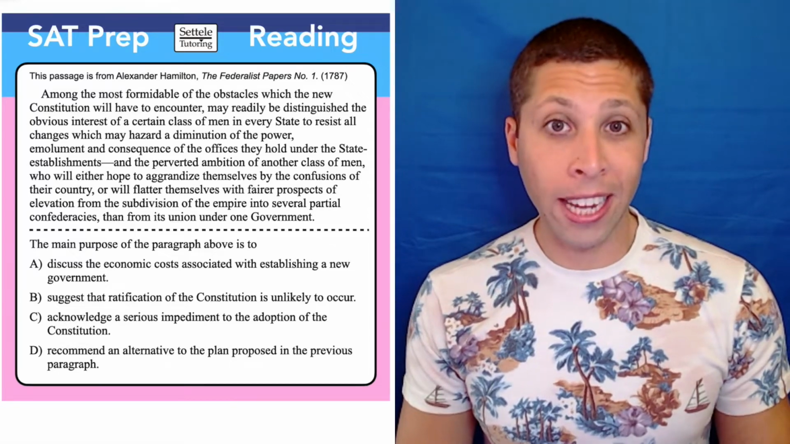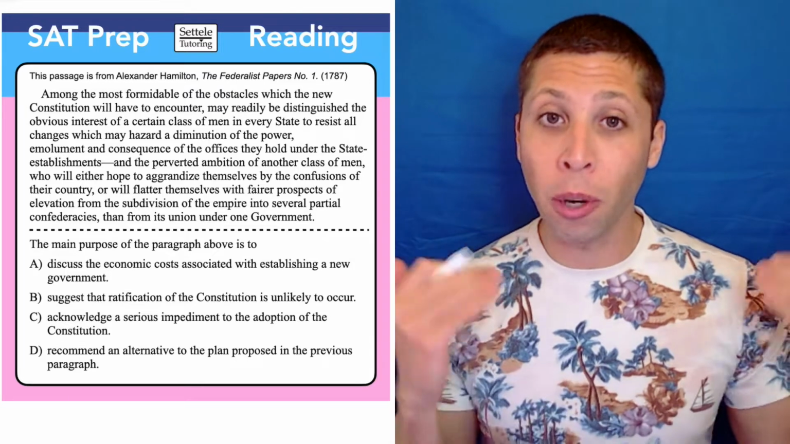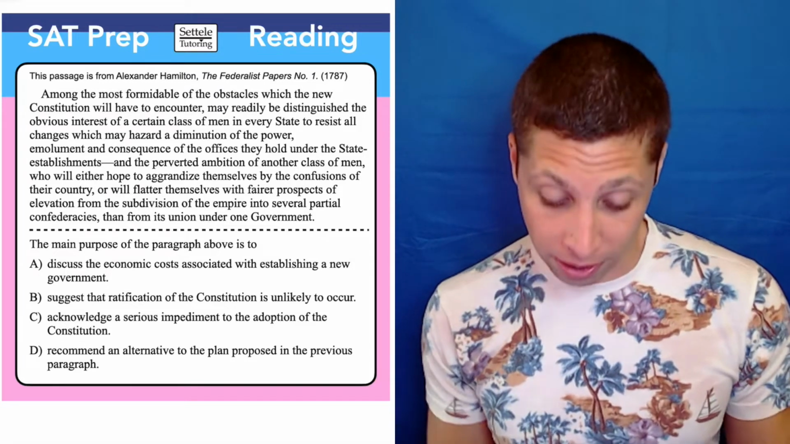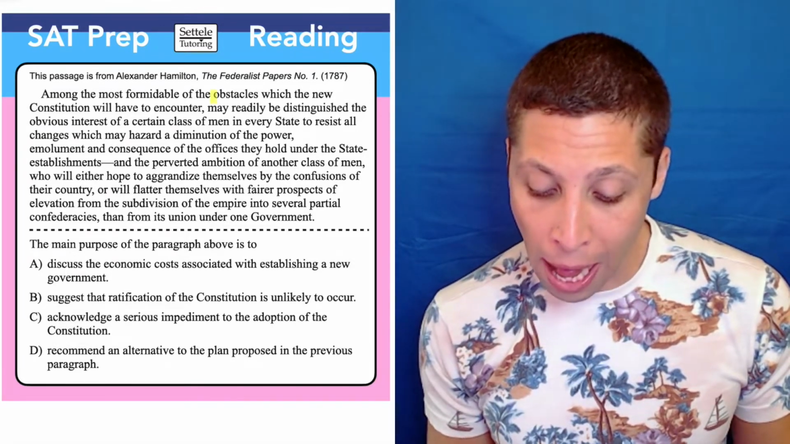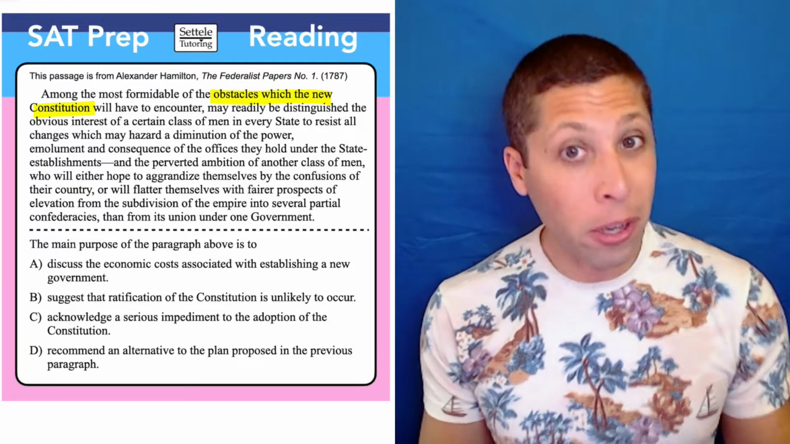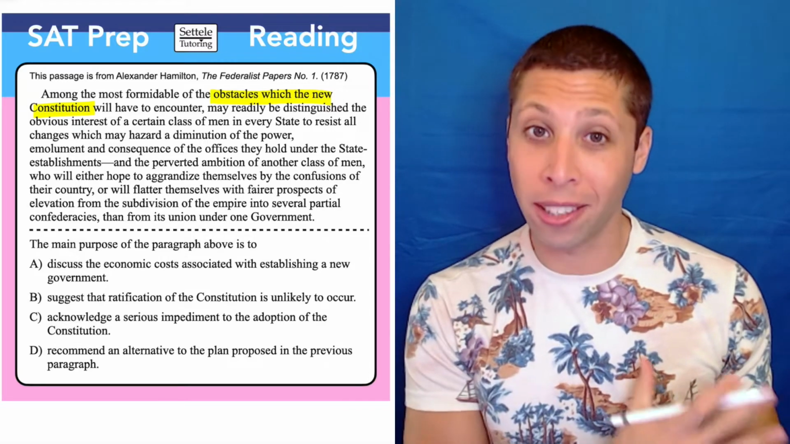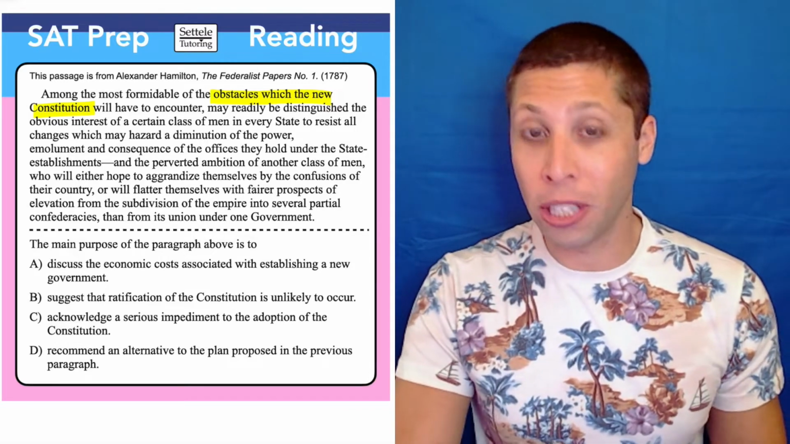This is definitely a difficult passage, but at the very least, everyone should be able to understand most of that first sentence, right? Among the most formidable obstacles which the new Constitution will have to encounter, right? You know what an obstacle is, you know they're talking about the Constitution. There's a lot of extra nuance in the passage, but let's see what we can do with these choices.